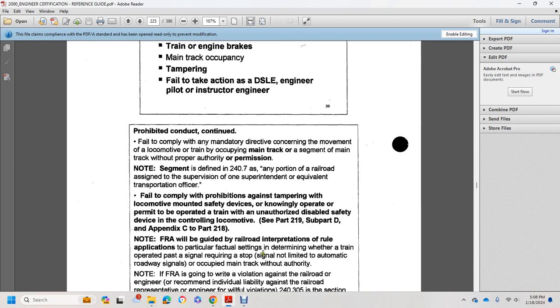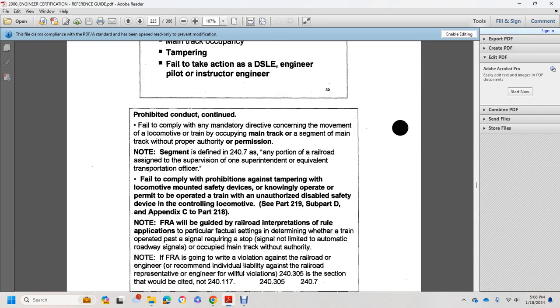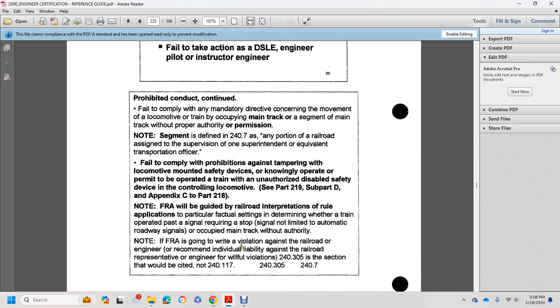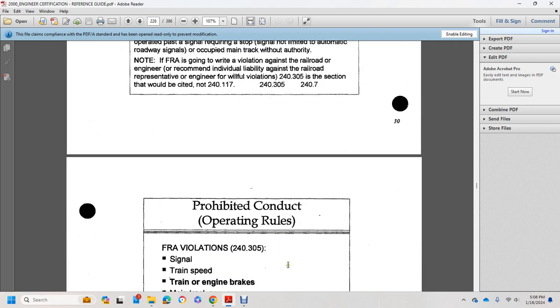In determining whether a train operator passes a signal requiring a stop, the signal is not limited to an automatic roadway signal to occupied main track without authority. Note that if the FRA gives a written violation against the railroad engineer, with recommended individual liability against the railroad representative of the engineer or for a willful violation, 243.05 of this section will be cited in 241, 243.05, and 247.